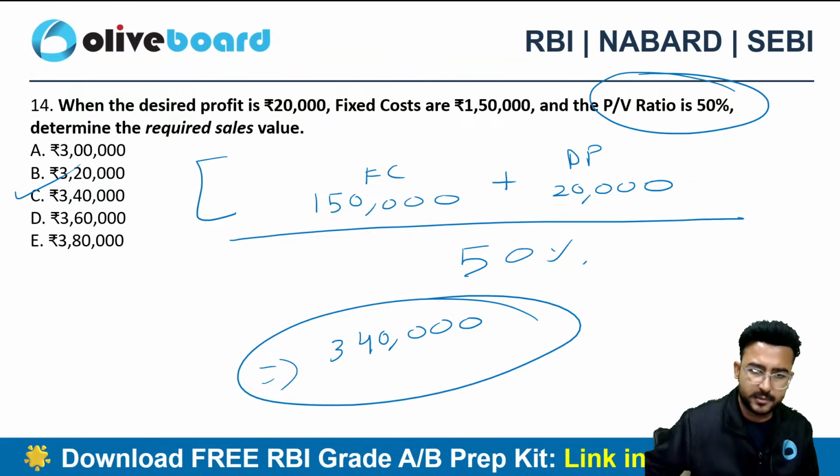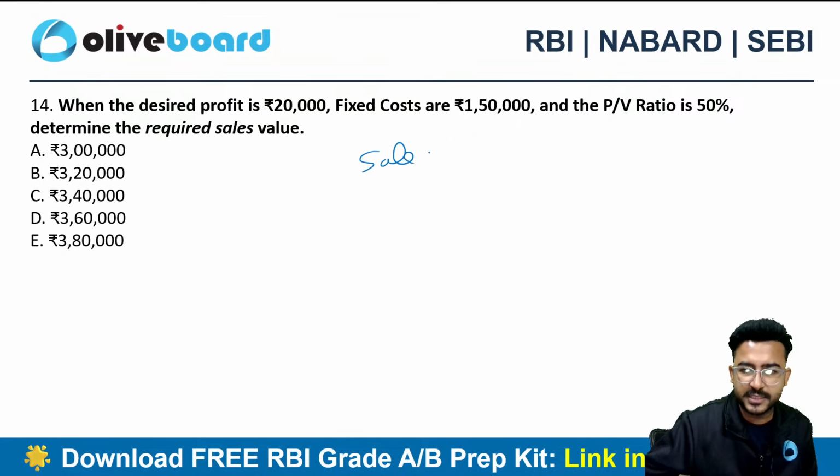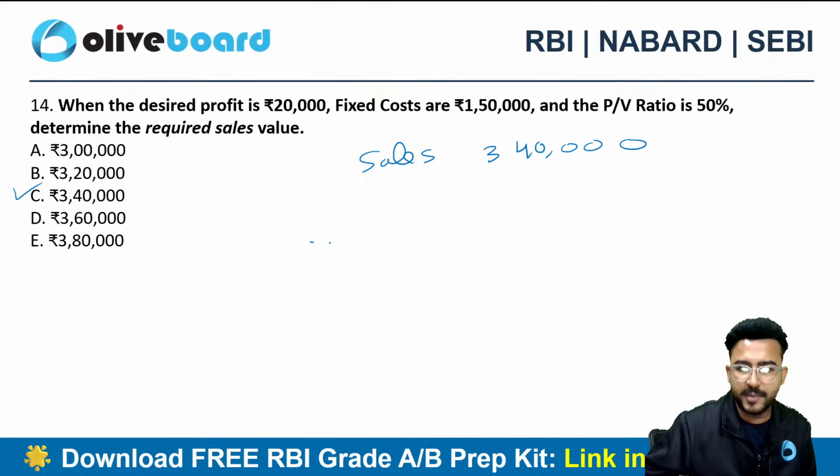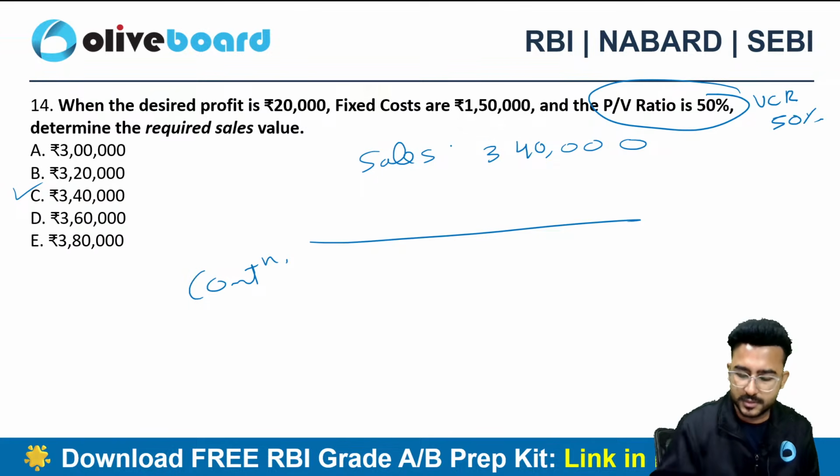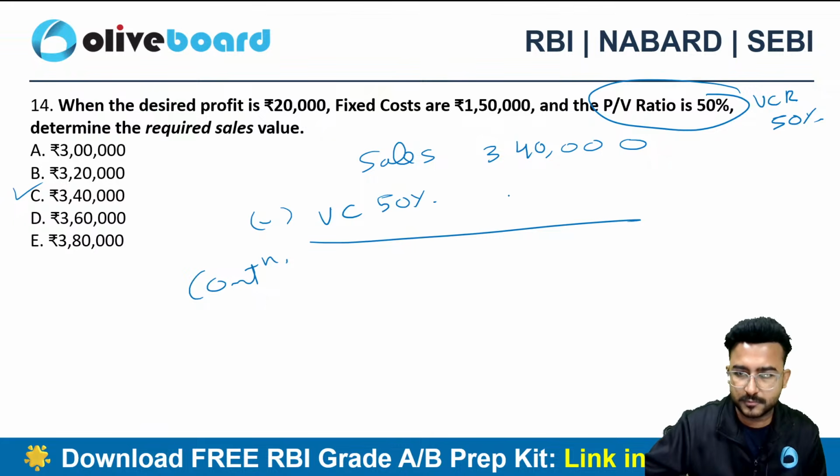Don't believe me? Let's have a check. If I have a sales of 3,40,000, what will be my contribution? 50% is my PV ratio, that means my variable cost ratio is also 50%. So my variable cost is 50% of sales, 1,70,000.